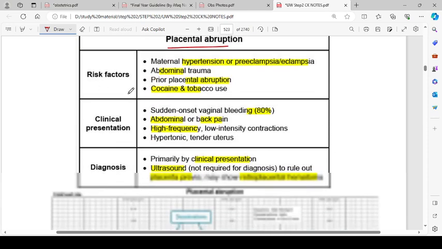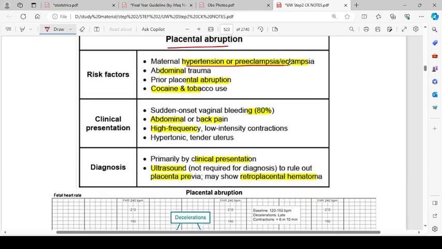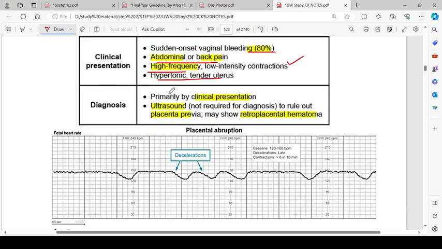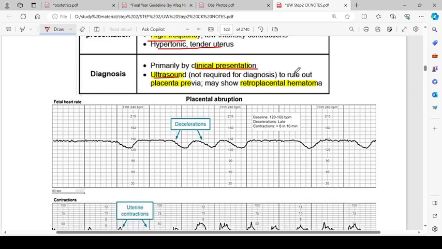Placental abruption. The risk factors are maternal hypertension or preeclampsia, eclampsia, abdominal trauma, prior placental abruption, cocaine and tobacco use. Clinical presentation will be sudden onset vaginal bleeding in 80% of the cases, abdominal or back pain, high frequency, low intensity contractions, and a hypertonic tender uterus. The diagnosis is primarily by clinical presentation. Ultrasound is not required for diagnosis; it is used to rule out placenta previa, and may show retroplacental hematoma.